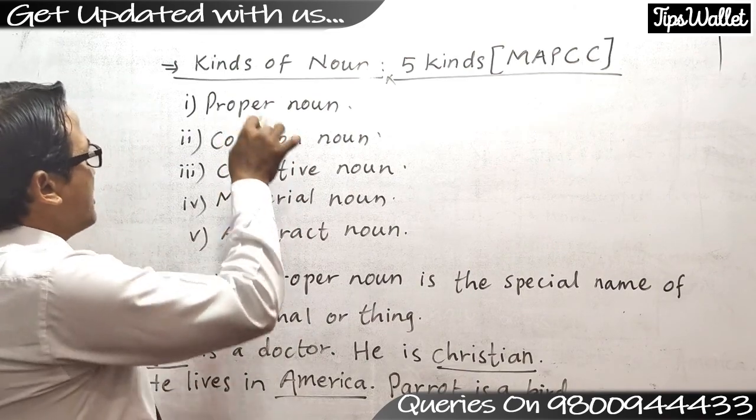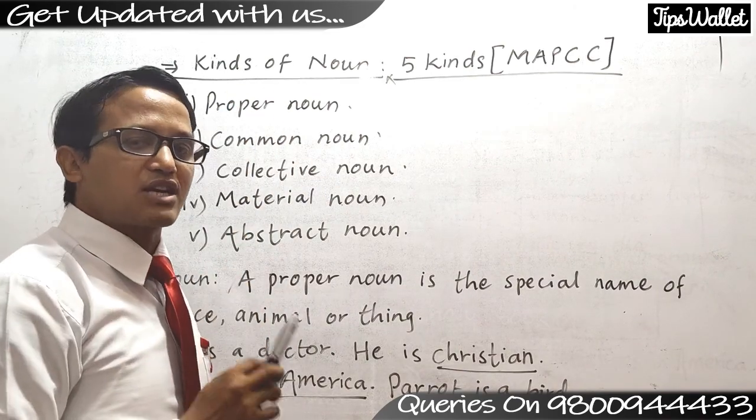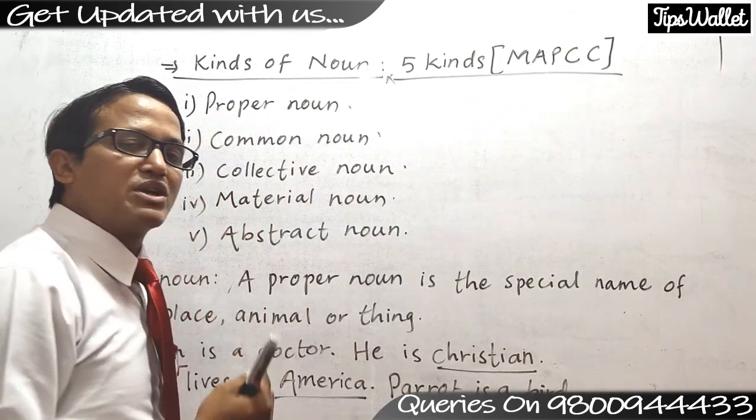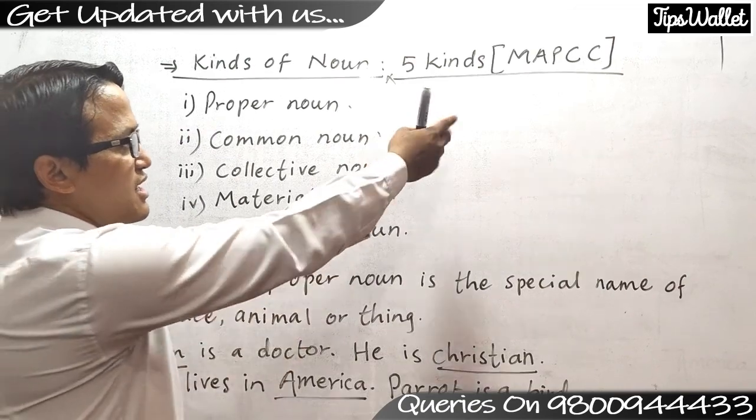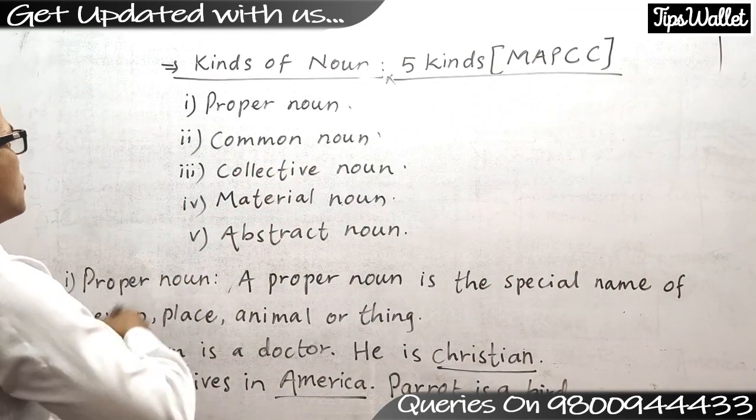We can say these proper noun, common noun, collective noun, material noun, and abstract noun in short form, that is MAPCC, to know easily. You can easily understand by this MAPCC. So now let's go to proper noun.